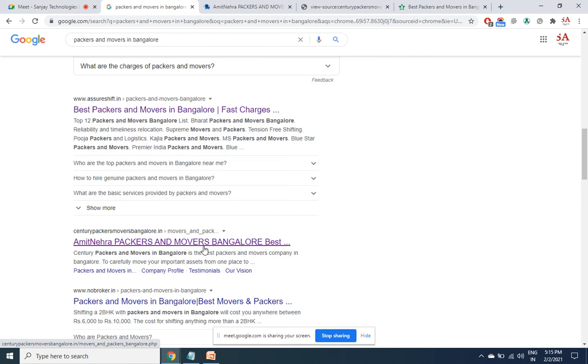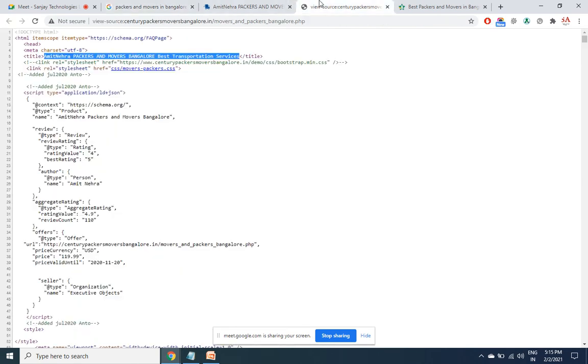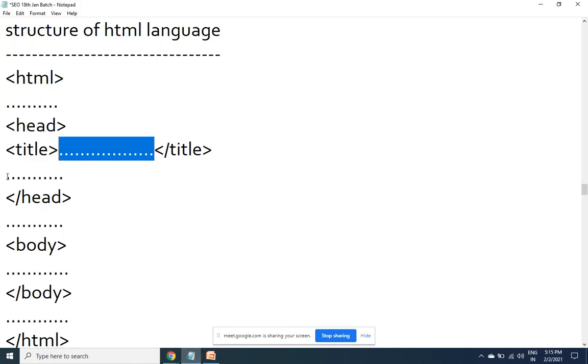The position may vary based on the ranking, but the appearance, the text lines that you see, remain the same. So you'll be having a code for every page in a general site. Manually you have to enter the title.